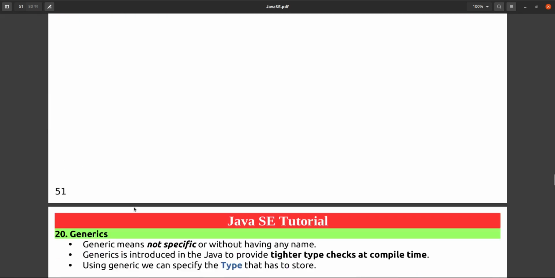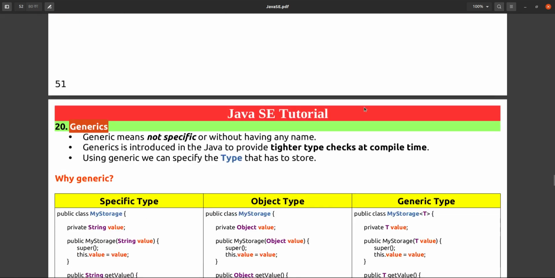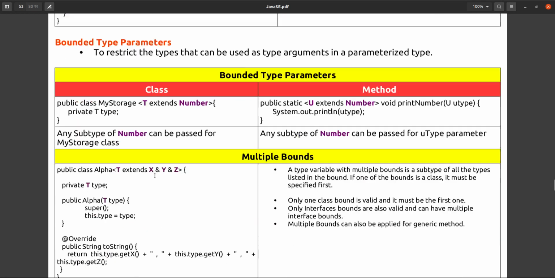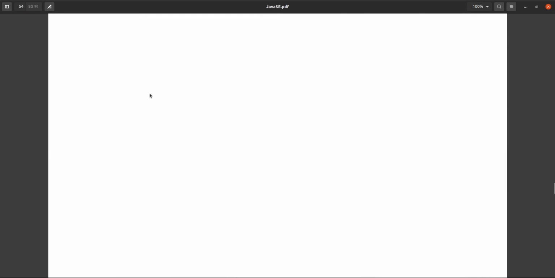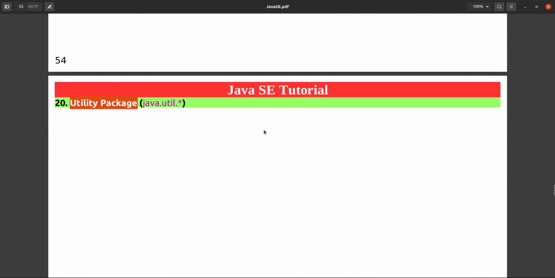So this is the generics in Java. In the next session we will see the utility package, because in the utility package this generics is widely used.